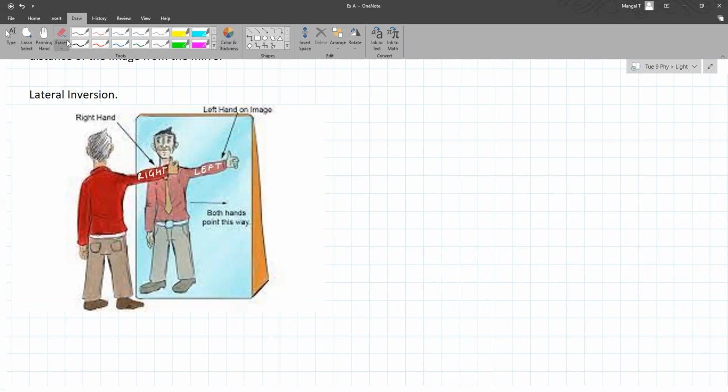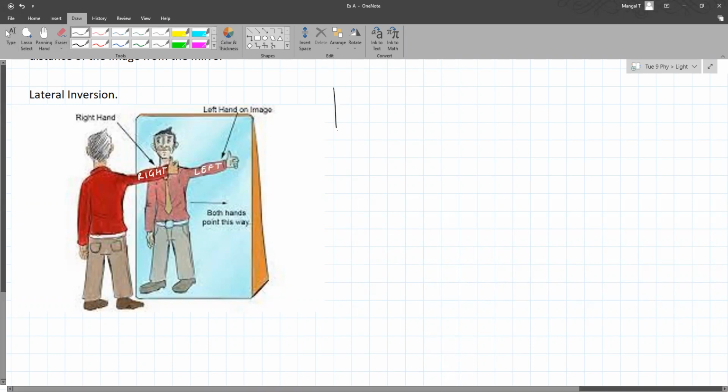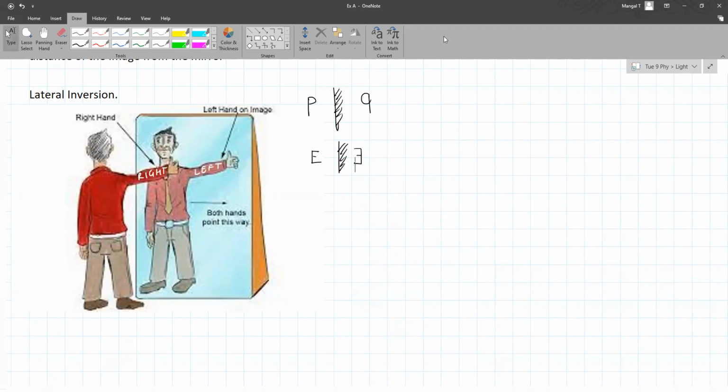Even normally, say for example, there is a mirror like this, and there's a letter P. The letter will appear like this. Okay, the letter E will appear like this. Any day-to-day life experience consequence of that you can share?